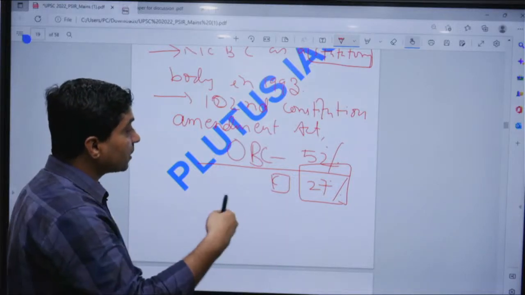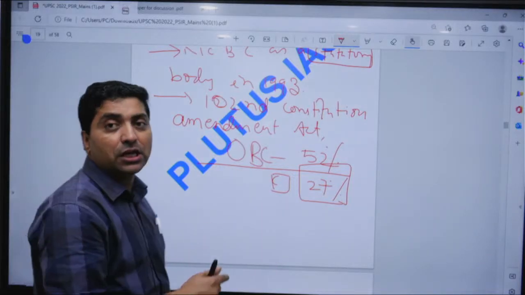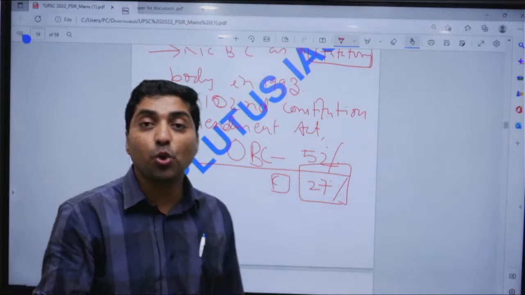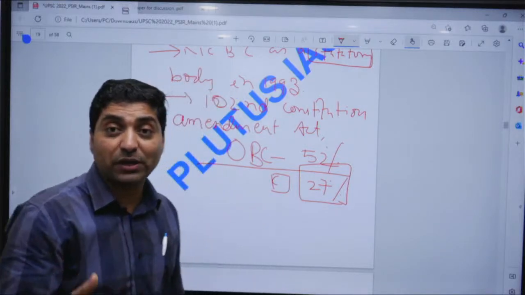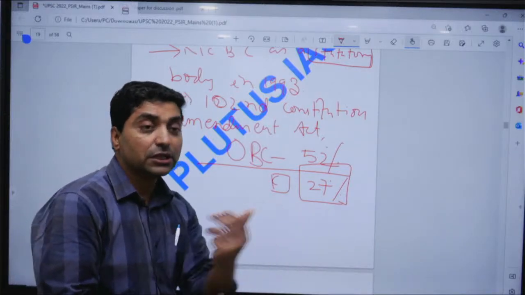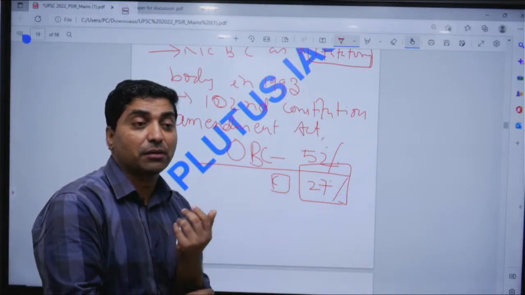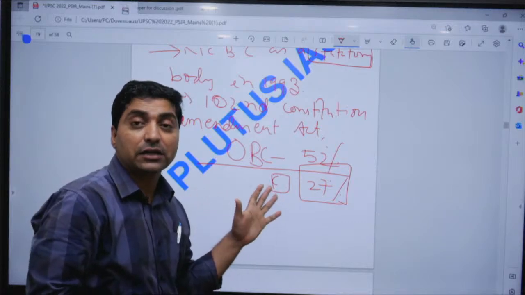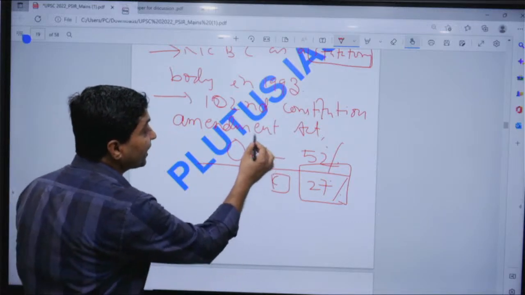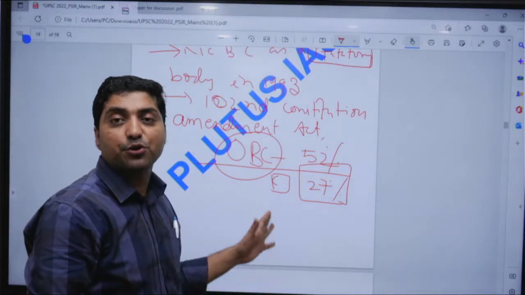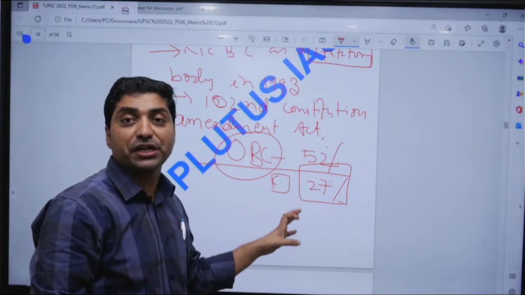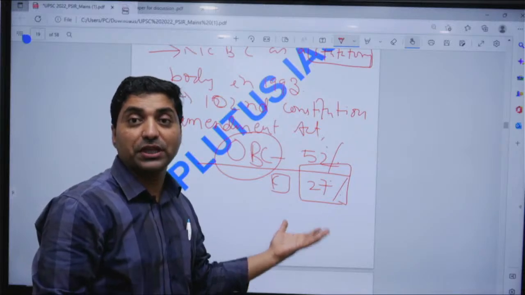There are many classes within the OBC which have no representation in government institutions, and therefore one can cite the recently appointed commission that subclassifies the OBC and recommends which communities need more protection within the OBC.